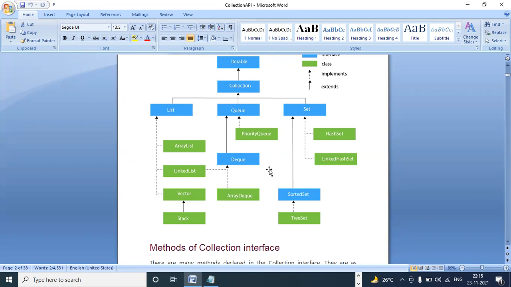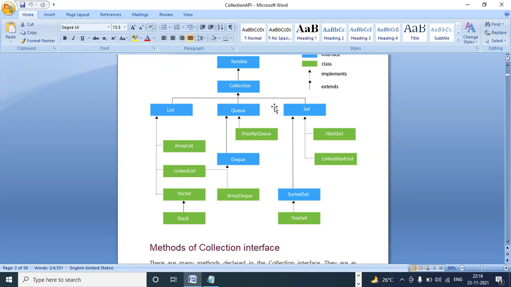And a queue is nothing but, you are forming a queue, right, in movie theaters or railway reservation. If you want to take railway tickets or movie tickets, or in a temple or a masjid, wherever you go, you have to follow some queue, right? A queue is nothing but arranging the elements in some order. In that, one more is ArrayQueue. This Queue interface we're not using that much in a real-time environment. We're using List, Set, Map.